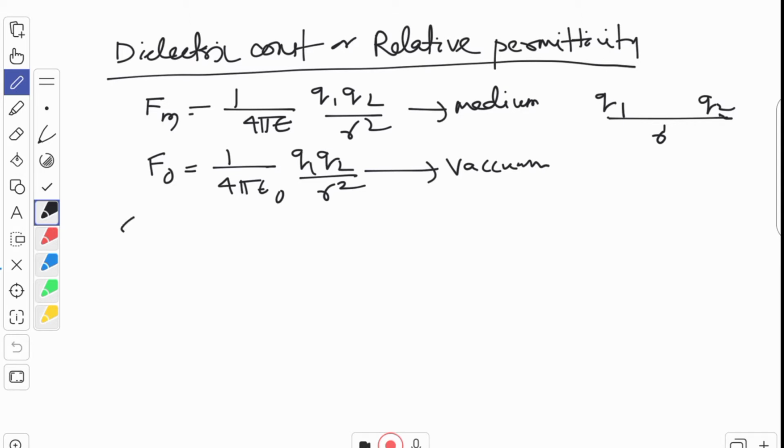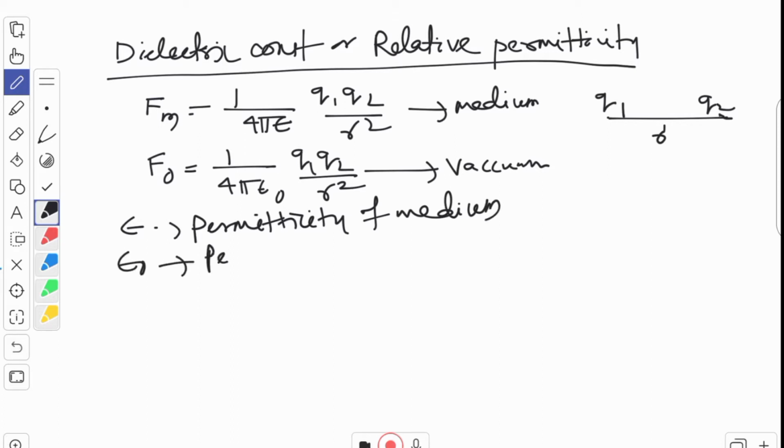What is this epsilon? Epsilon is the permittivity of the medium, and epsilon naught is the permittivity of free space, or you can say vacuum.